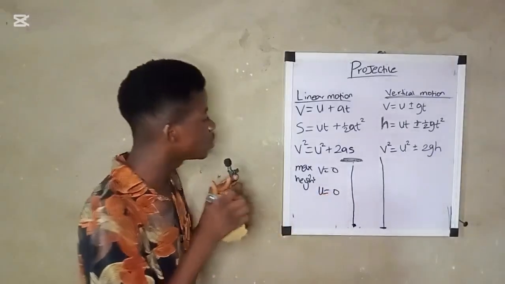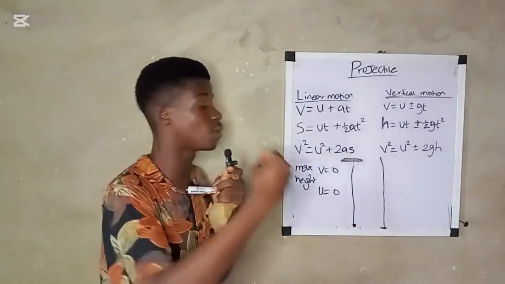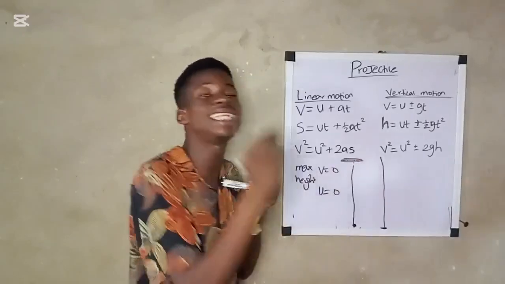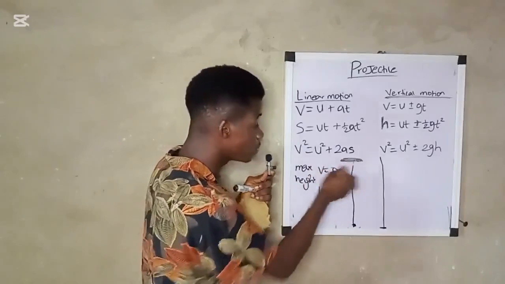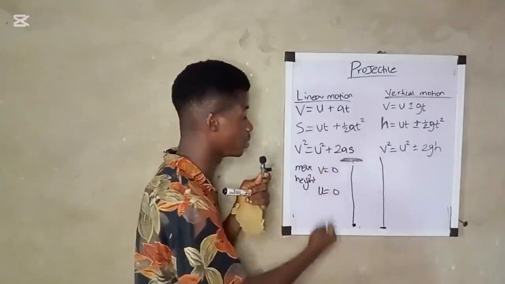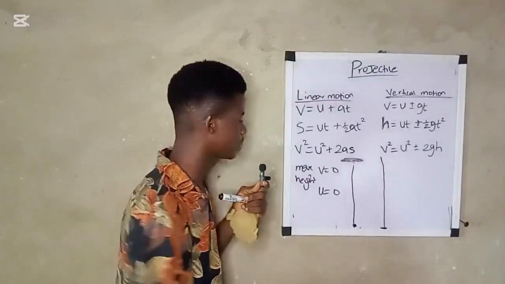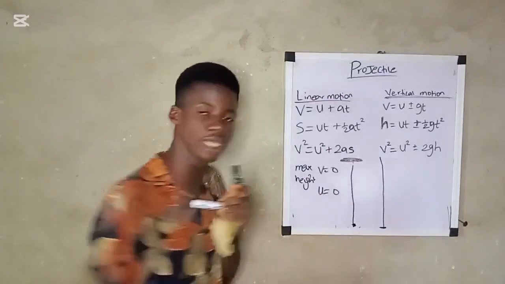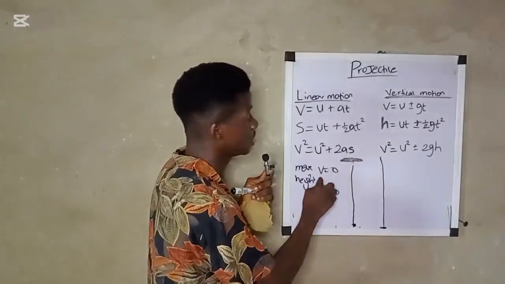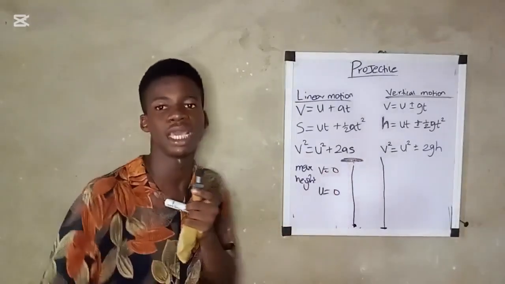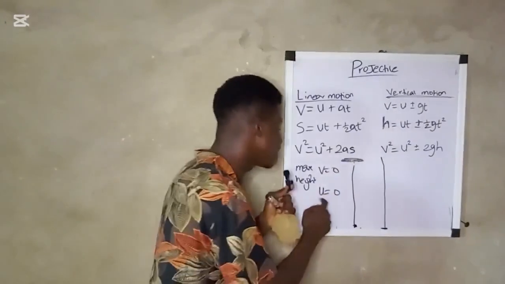Zero. Okay? So when you throw an object upward and it gets to maximum height and stops moving, at that point the final velocity v is 0. Then when an object is falling down from a height, u will be what? Zero. So when it gets to the maximum height, the final velocity will be 0. Then when an object is falling down from a height and finally gets to the ground, the initial velocity will be what?